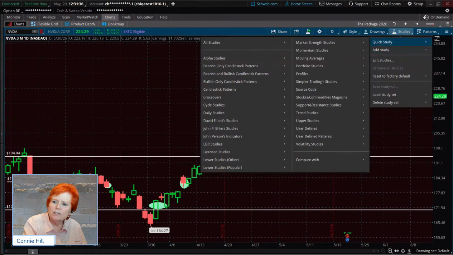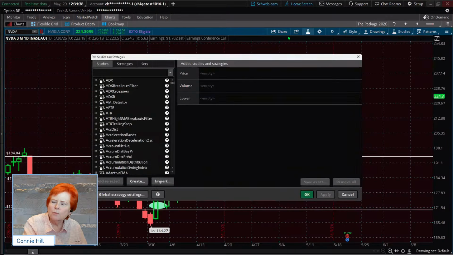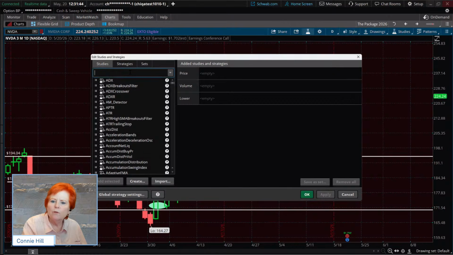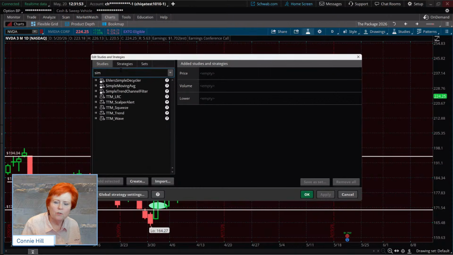I'm going to come over to this one because I want it to just bring up a list of all of them for me to choose from. Now, let's suppose we wanted to put on a couple moving averages. In this little box here, I can start typing, and I'm going to start typing the word simple because I'm going to look for simple moving average. Just get to SIM, and then I've got it showing here on the screen. I'm going to double click, send it over.